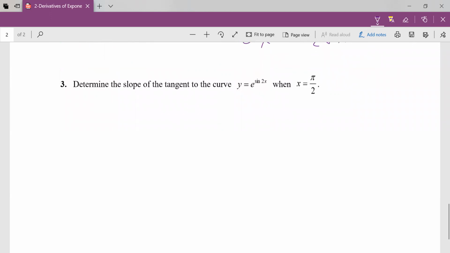Now, like I was saying, when we're taking derivatives, don't forget we're finding the slopes of the tangent lines, which is giving us that instantaneous rate of change. So let's try one of these. Determine the slope of the tangent to the curve y is equal to e to the sine 2x when x is pi over 2. Okay, if we want the slope, slope is equal to the derivative of this thing. So we take the derivative of e to the sine 2x. All right, well, now we got to remember the derivative of sine. The derivative of sine is cos 2x, and chain rule one more time, times 2.